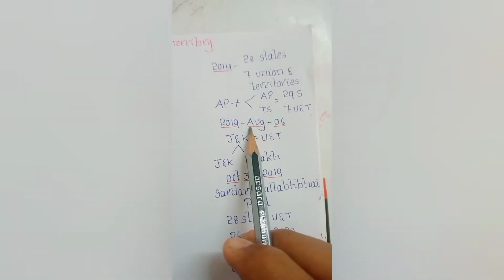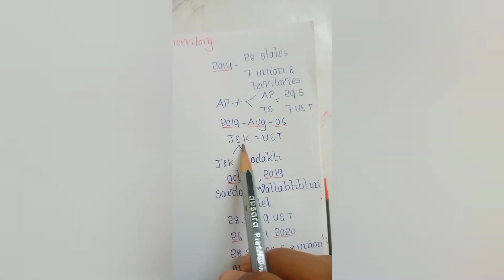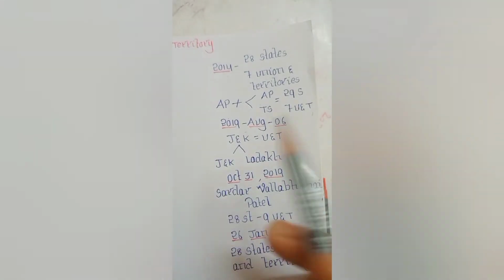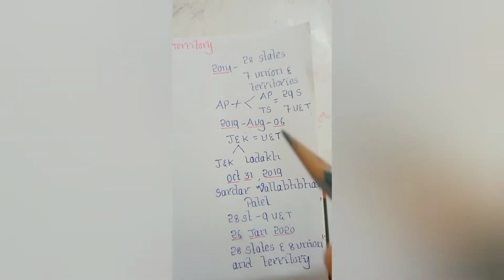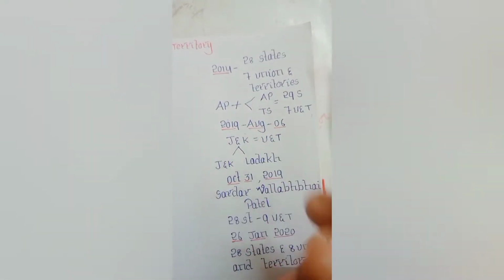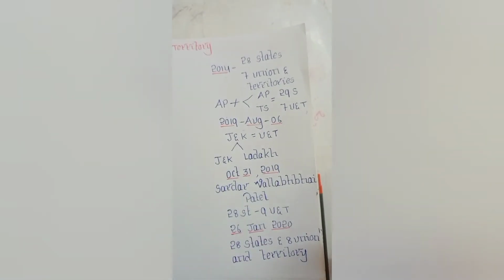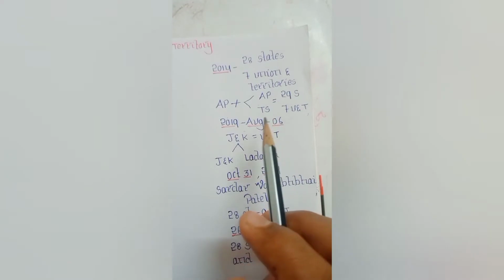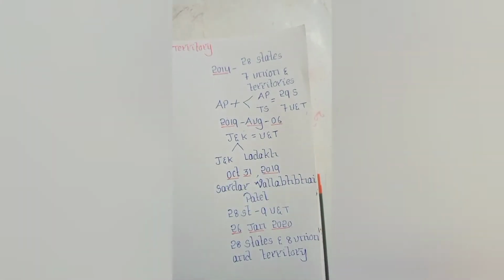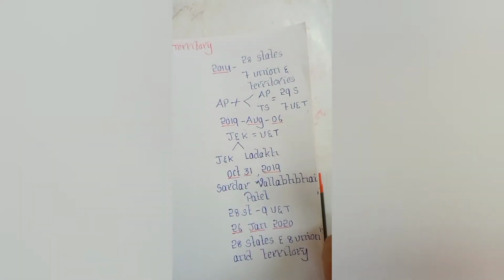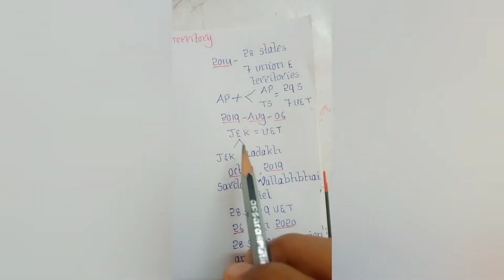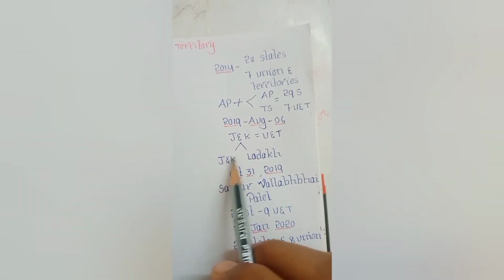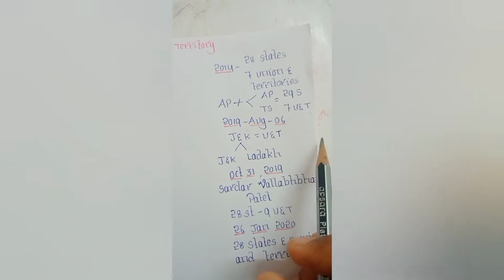On 6th August 2019, Jammu and Kashmir was also reorganized. The state was downgraded. Jammu and Kashmir had a special status, but now Jammu and Kashmir was bifurcated into two territories, that is, the Union Territory of Jammu and Kashmir and the Union Territory of Ladakh.